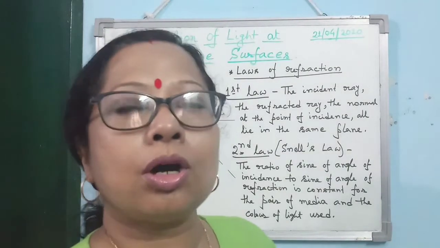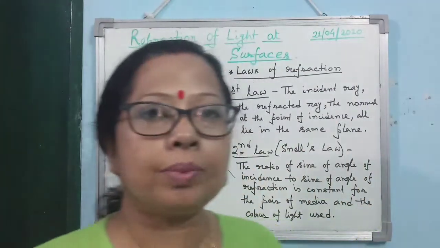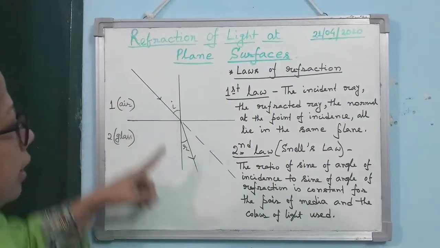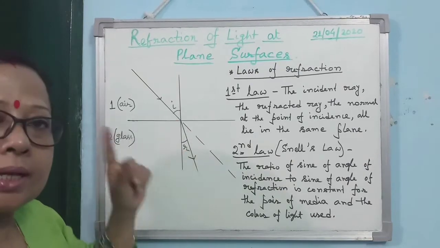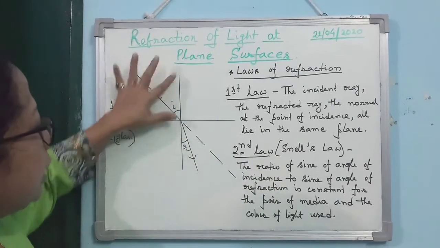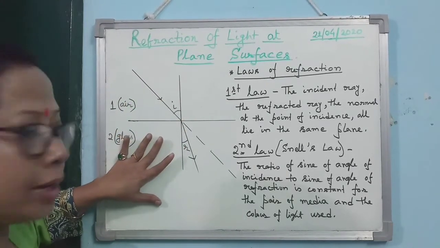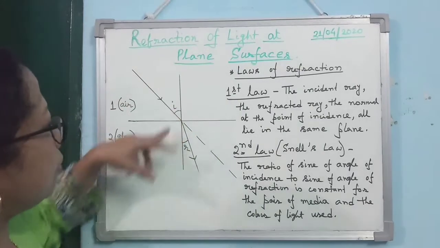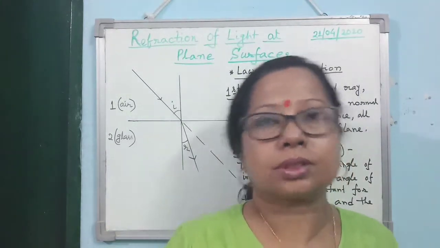Next are the laws of refraction. You know already that whenever refraction takes place, it obeys two laws. What is the first law? The incident ray, the refracted ray and the normal drawn at the point of incidence all lie in the same plane. Here, I have drawn the diagram: the incident ray, the normal and the refracted ray all are lying on the plane of the board. So the incident ray, the refracted ray and the normal at the point of incidence all lie in the same plane. That is the first law.